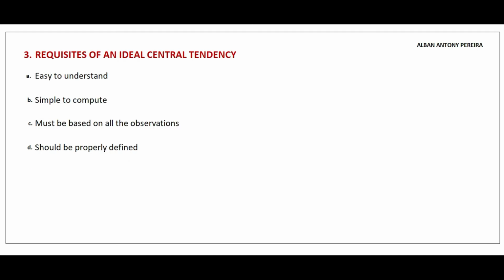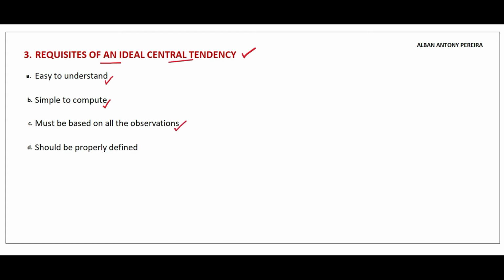Third subtopic of discussion of this session is the requisites of an ideal central tendency. When can we call a central tendency an ideal one? We should see the below points. When the central tendency is easy to understand. If it is complicated, then we cannot call it an ideal one. Also, it should be simple to compute. The computation should not be lengthy. The formula should be as simple as possible. Then it would definitely be called an ideal central tendency.